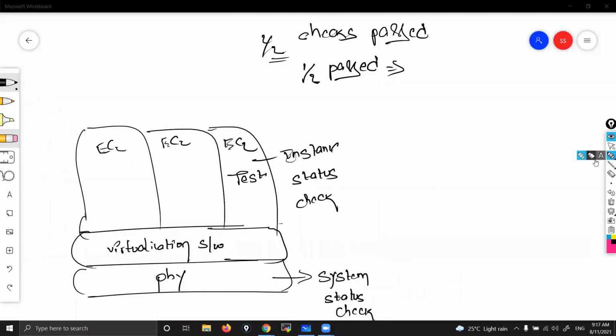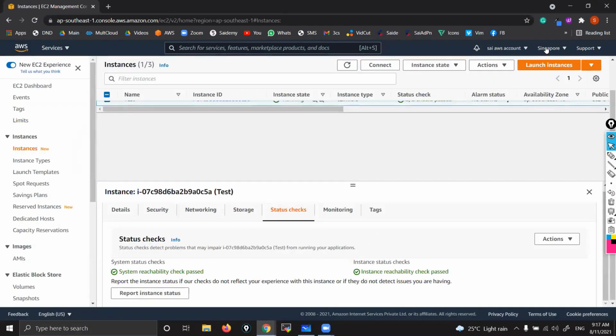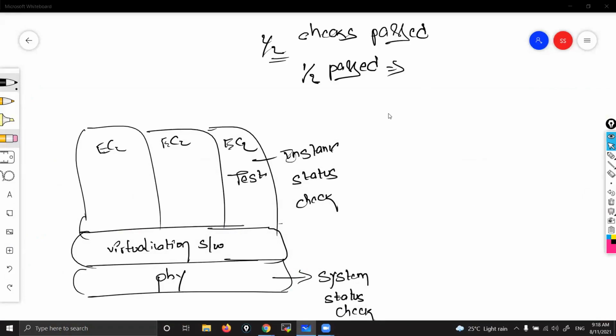Whether it is instance or system, how can we come to know? Instance status check, someone says. Why not system? It can. System will not be able to create an EC2 at all. Actually, down here you can see it shows. Okay, correct, it is a system failure. If the physical machine is down, how can we create instances? Yes, that is also correct logically. Great, fine, guys.